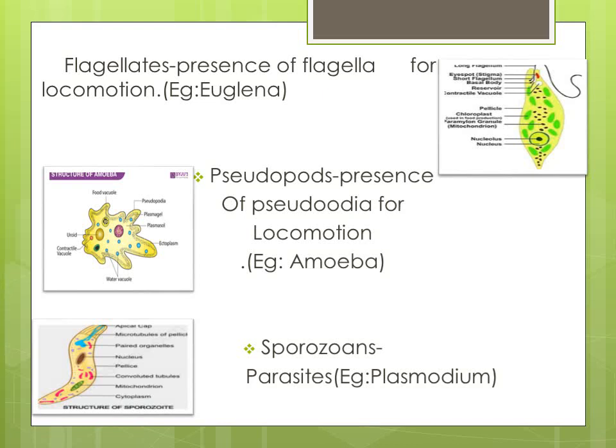And the next is sporozoans. These are also protozoans. They do not have any locomotory organ, but they produce spores for reproduction. So all the spore-producing protozoans are included in sporozoans. This is called Plasmodium. It causes malarial disease in human beings.